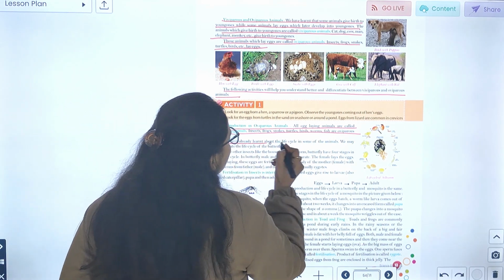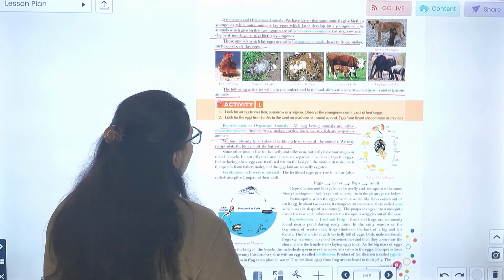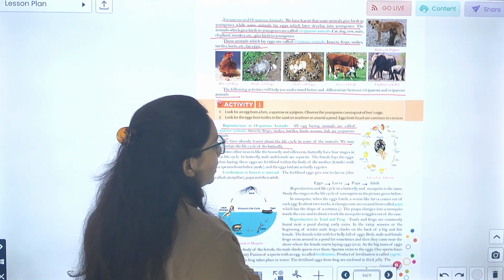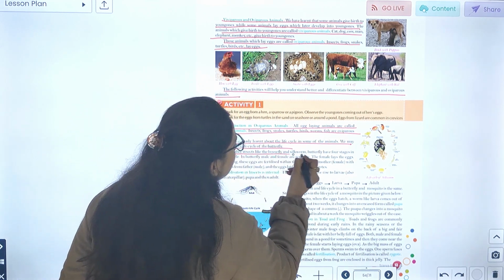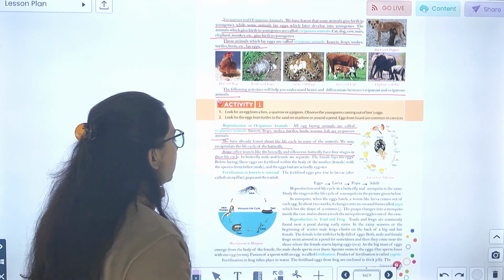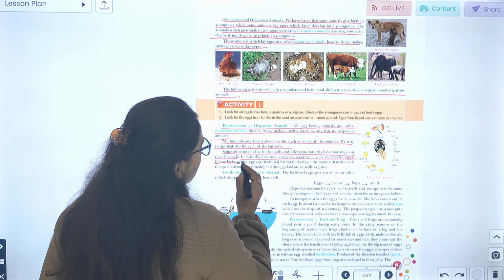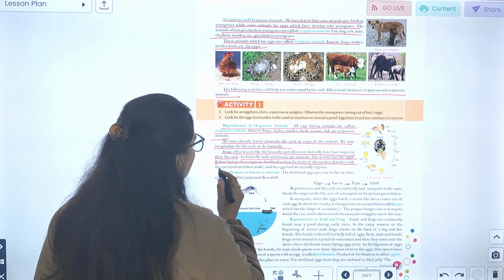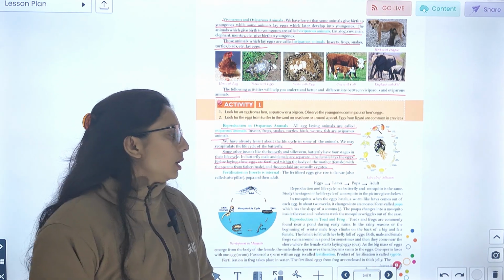We have already learned about the life cycle in some of the animals. We have recapitulated the life cycle of the butterfly. ठीक है, some other insects like the housefly and the silkworm, like the butterfly, have 4 stages in their life cycle. In butterflies, male and female are separate. The female lays eggs. Before laying, the eggs are fertilized inside the body of the mother with the sperm from the father, and the eggs that are laid are actually zygotes. ठीक है.